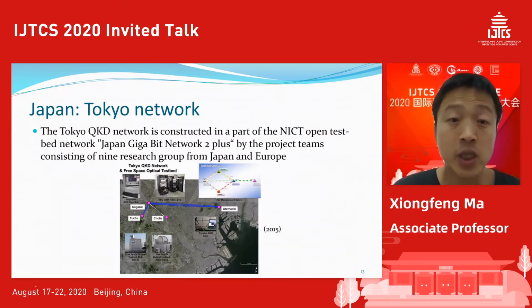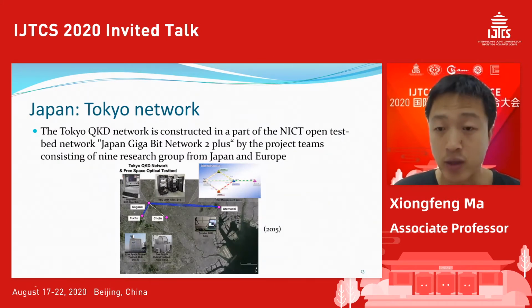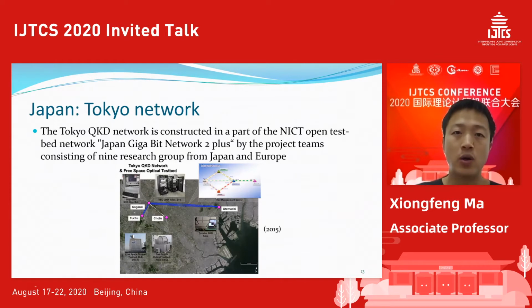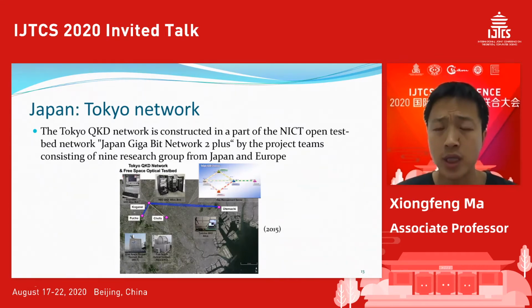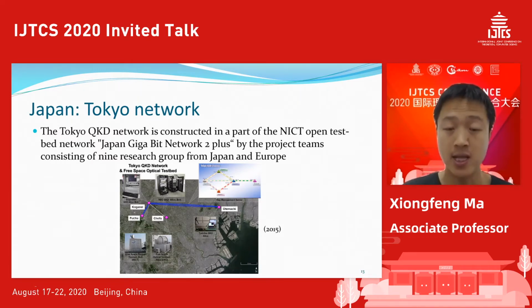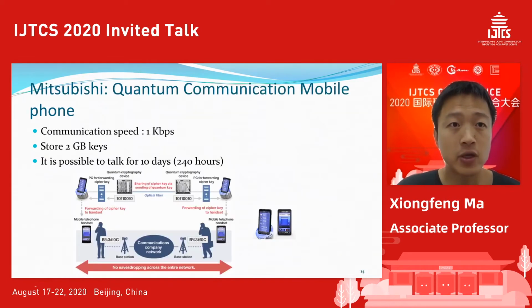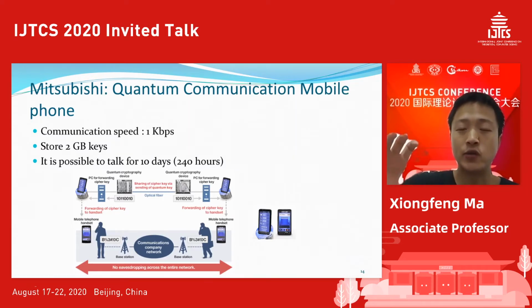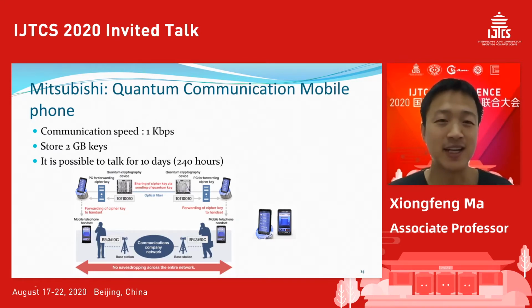We also have the Tokyo network, which was built quite a few years ago, about 5 years ago. For this Tokyo network, they invited a lot of companies to come over and plug in their different kinds of QKD devices, and then made the network work. Also, a company, Mitsubishi, tries to connect the cell phone with QKD.